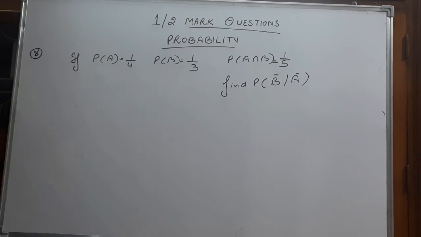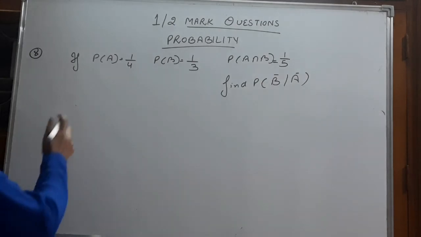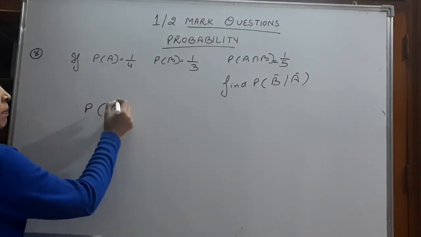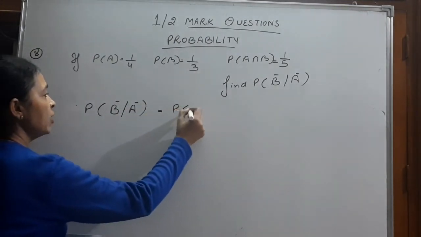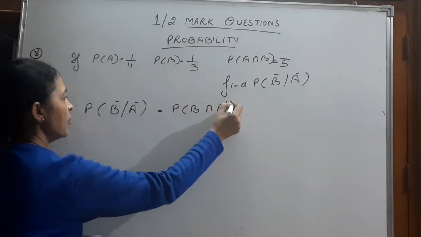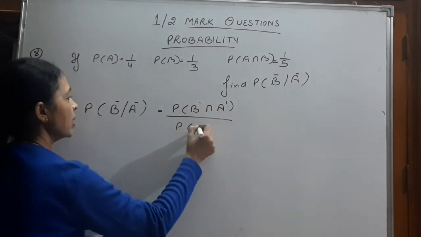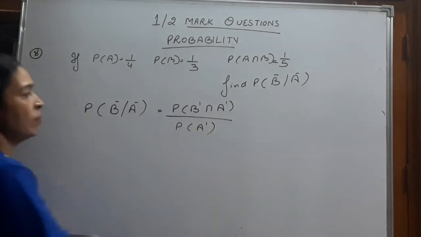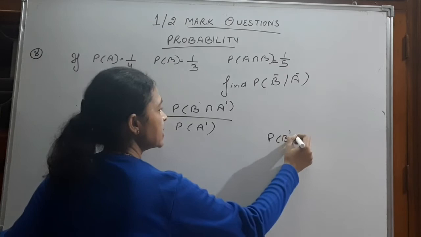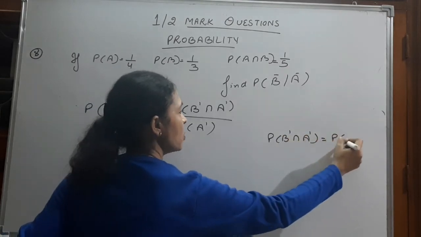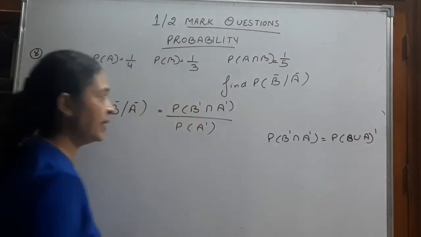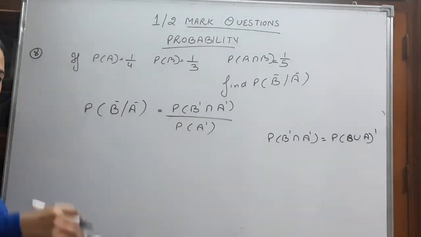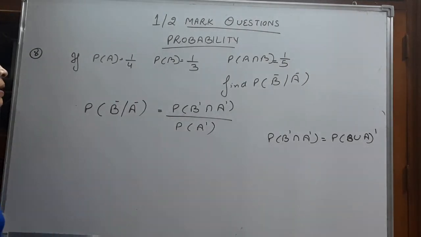Probability of A is 1 by 4, probability of B is 1 by 3 and probability of A intersection B is 1 by 5. We have to find the probability of B complement when A complement. What will be the formula? Probability of B complement intersection A complement upon probability of A complement. And what is probability of B complement intersection A complement? As per De Morgan's law, it is equal to the complement of B union A. What is A union B or B union A? One and the same thing.